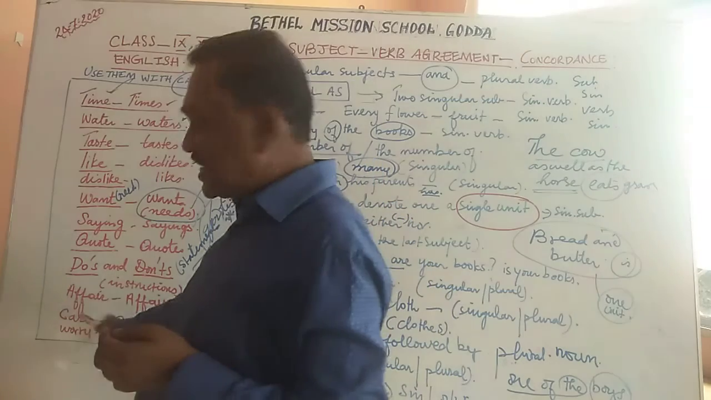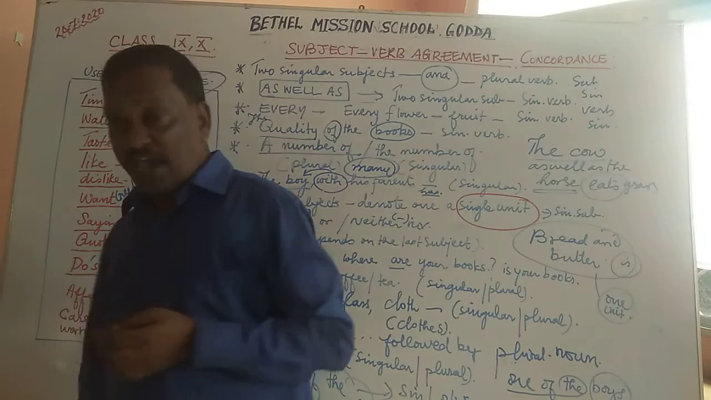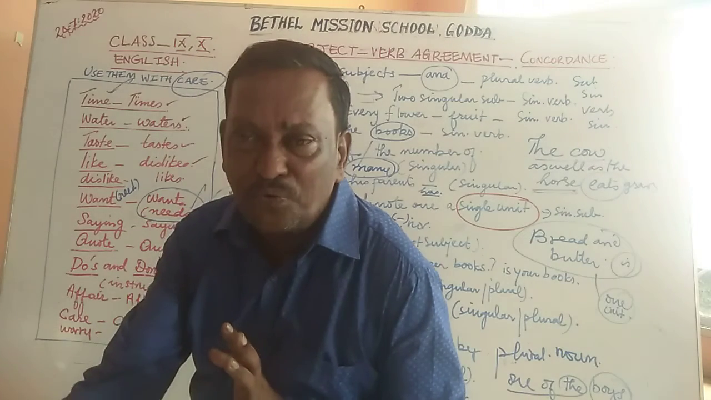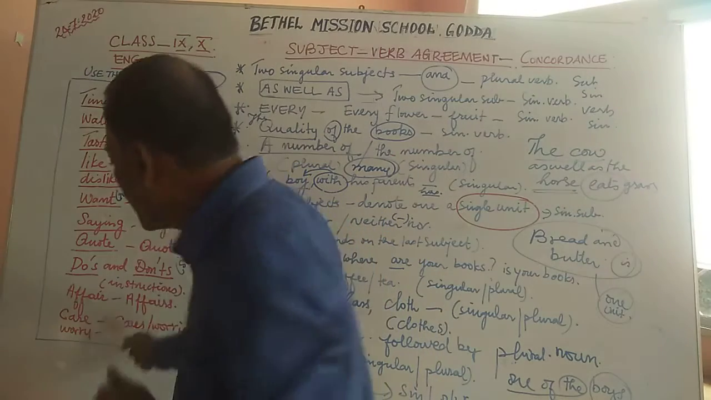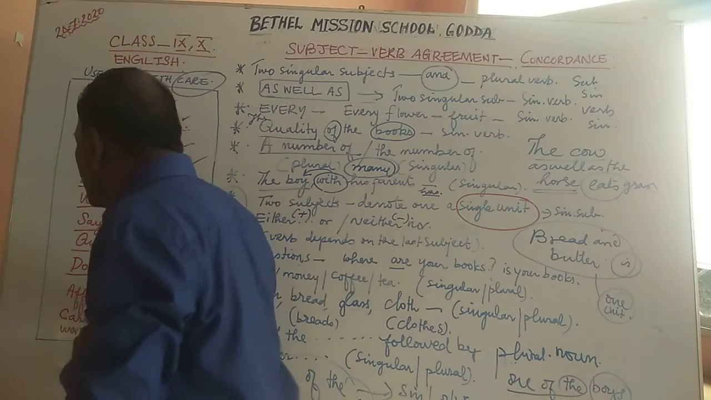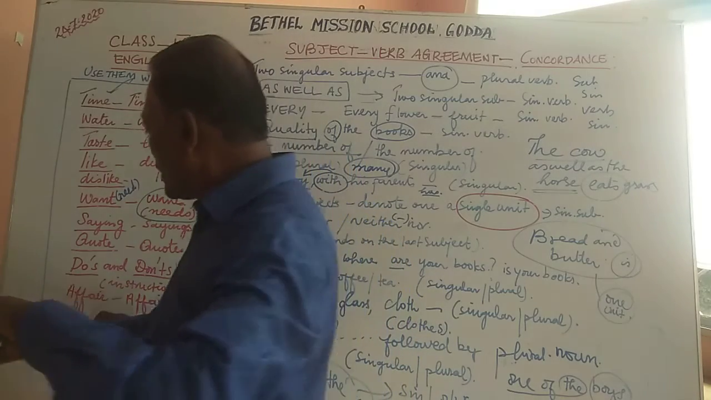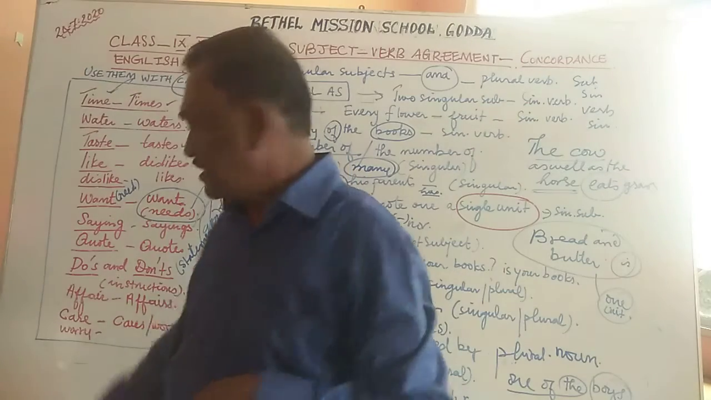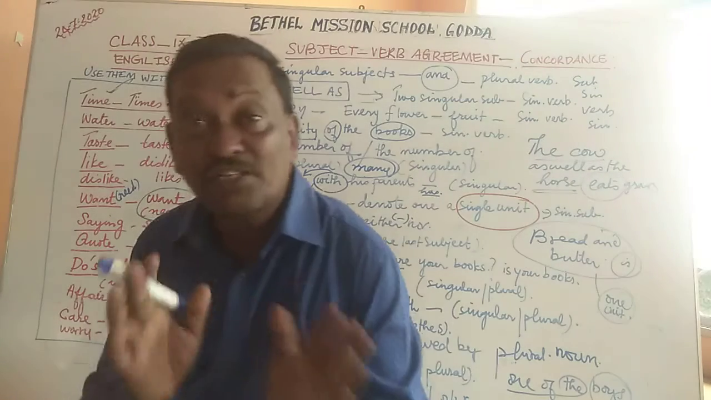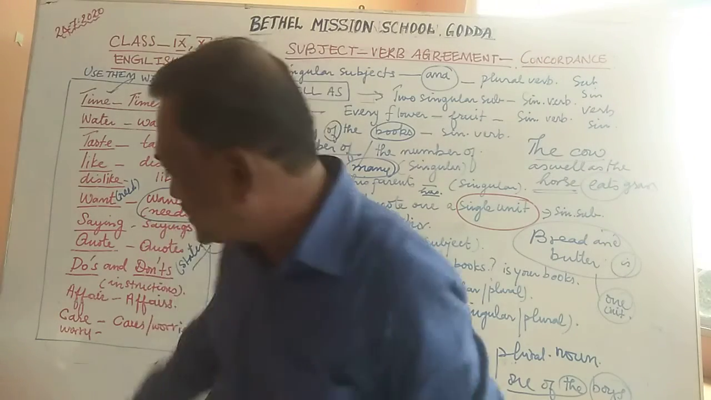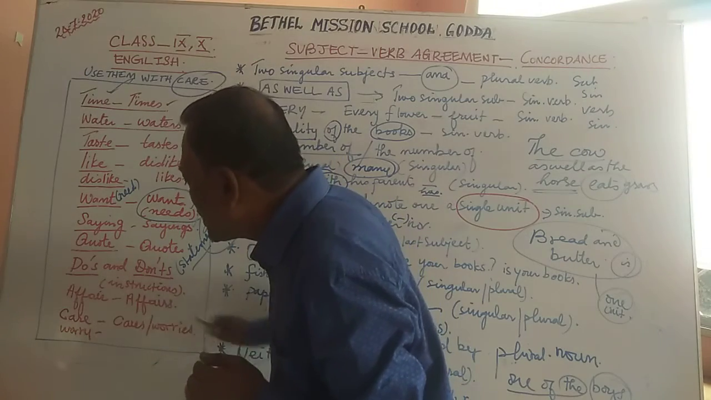Care, very important. Care. I care for you. Parents care for the children. This is a word which means looking after. Parents care for their children. Teachers care for their students. So it is a verb. But the same verb becomes a noun.